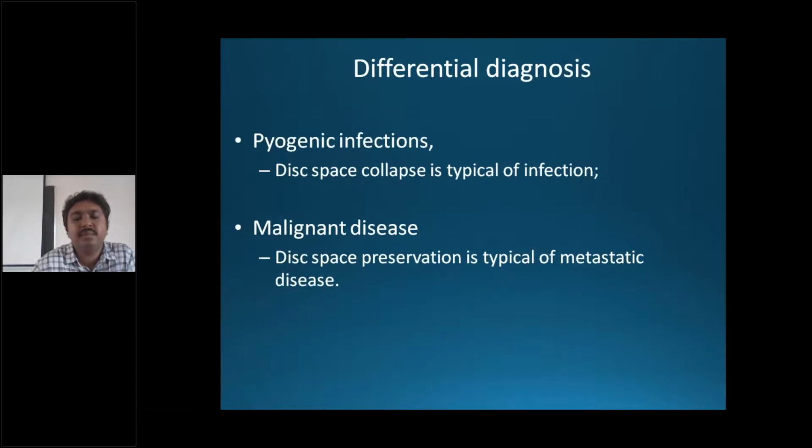So the most important radiological picture is that decrease in joint space favors tuberculosis. If the disc space is preserved, then it is probably a secondary from a tumor. This is also an important entrance exam question, where they will ask you the difference between malignancy and spinal tuberculosis. So the thing is, the intervertebral disc space is preserved in malignancy.